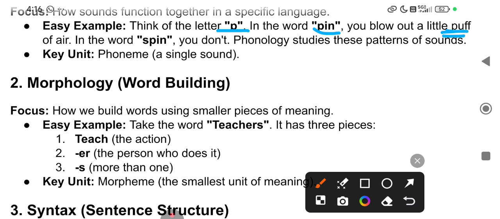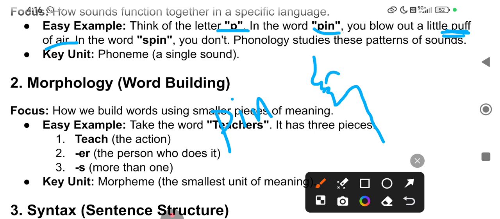The important thing is when we start any word with P, there will be a puff of air. If you notice the organs of speech, there is a puff of air in words which start with P. But in the case of spin, there is no puff of air.